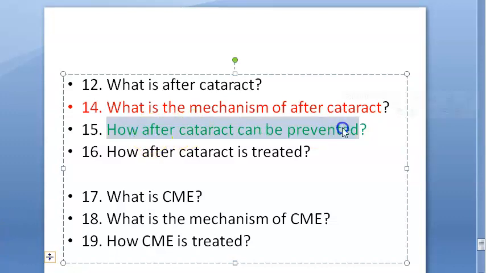How to prevent after cataract. One more heading is there here. Use the IOL with square truncated edges, which will prevent its migration. Okay, it will prevent the migration of these anterior epithelial cells posteriorly. So you use some square truncated edges.